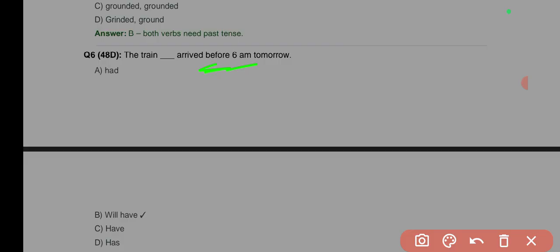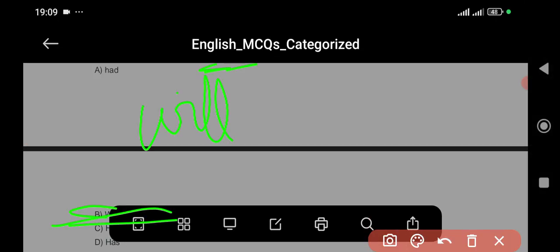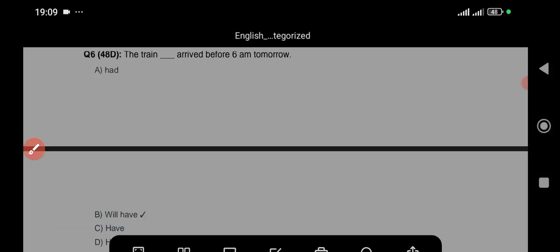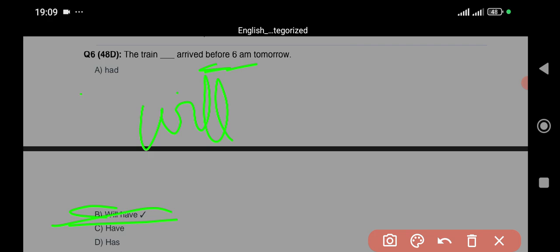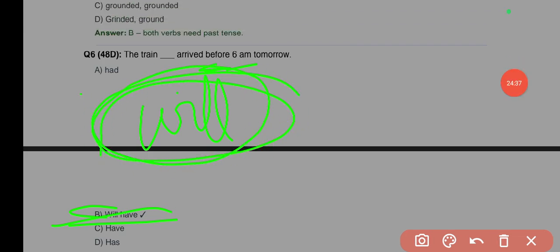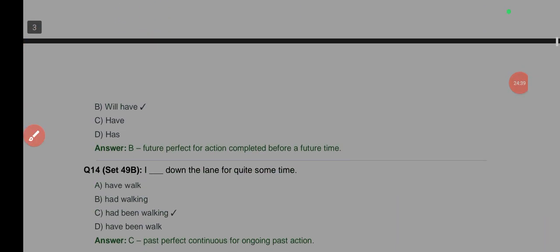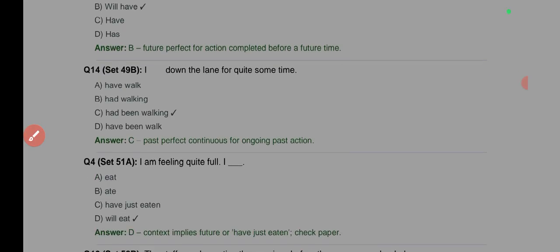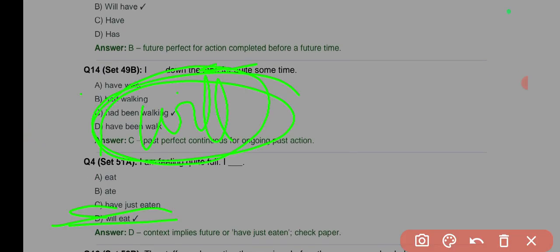So we are going to be using future tense, and what precedes the future tense? That will be will, right? So see my video on tenses, I think I've covered this. So the answer will be will have in this case. In fact, there's no other option because it says tomorrow. That tomorrow already shows us that it is futuristic here. So since it's futuristic, no other option best fits it. It's the option that will have. And yes, it is a future perfect tense, okay?